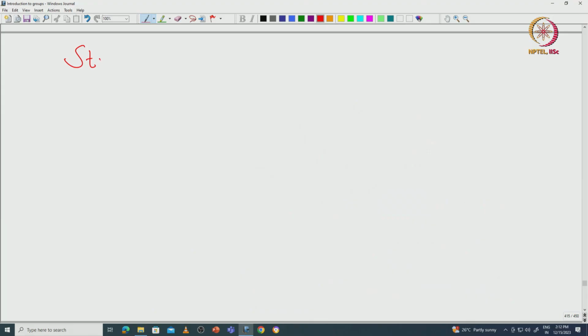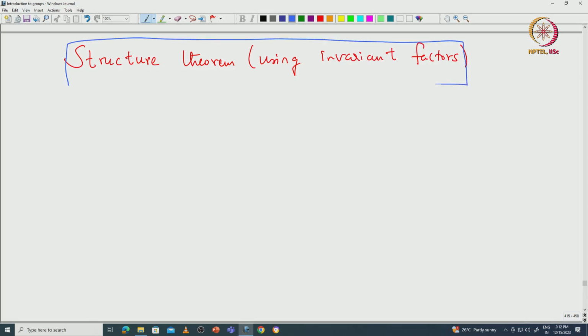So here is the structure theorem using invariant factors. I will explain in a minute, using some examples, what we mean by this. First, let us see the statement.